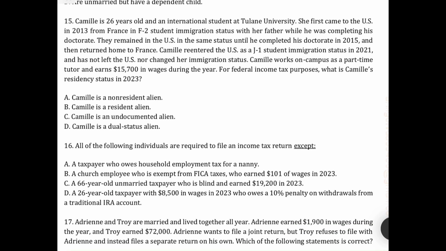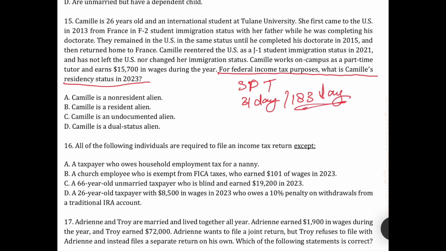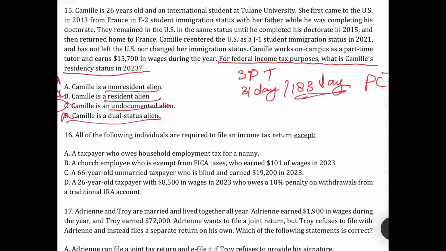The next question: for federal income tax purposes, what is Kimberly's residential status in 2023? As you know, for the residency test we have to fulfill the SPT test, 31 days in the current year and 183 days over the previous years. Okay, so here the options are non-resident alien, resident alien, undocumented alien, no dual status. These three concepts are in your syllabus.